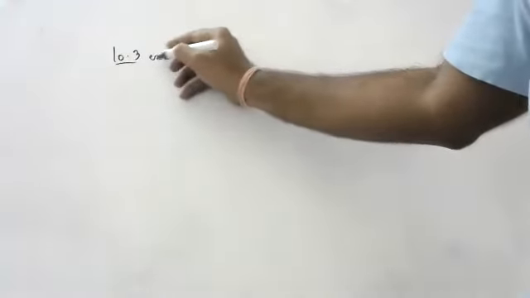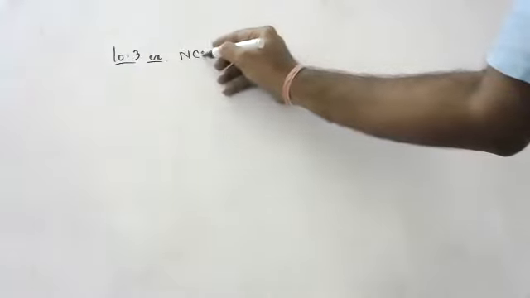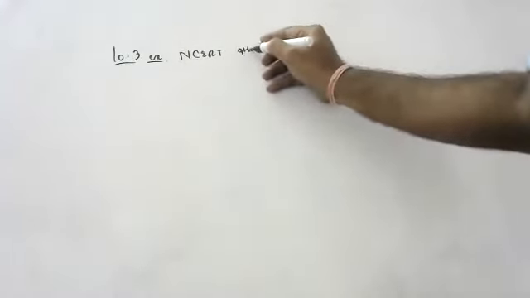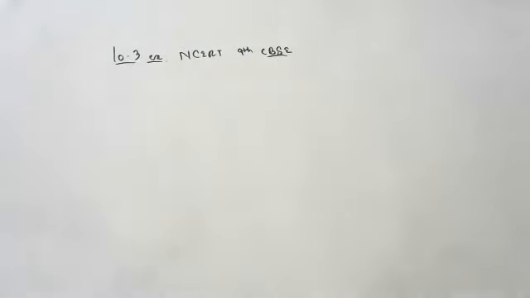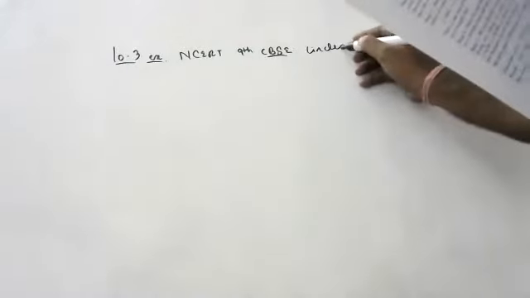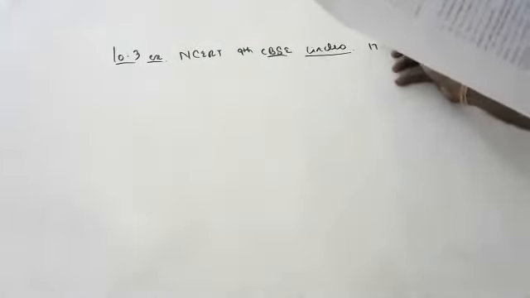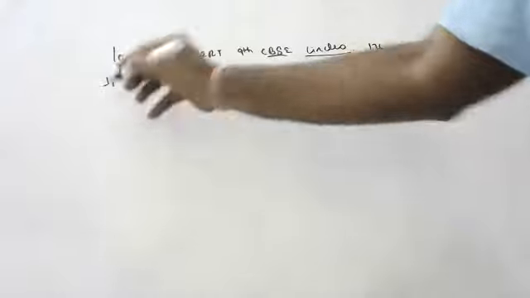Exercise 10.3, children. NCERT textbook, 9th CBSE. First question I am doing, children, from the Circles lesson. Page number is 176. What is the first question?